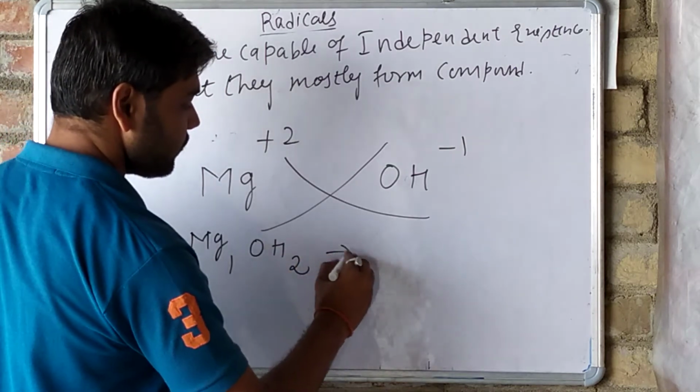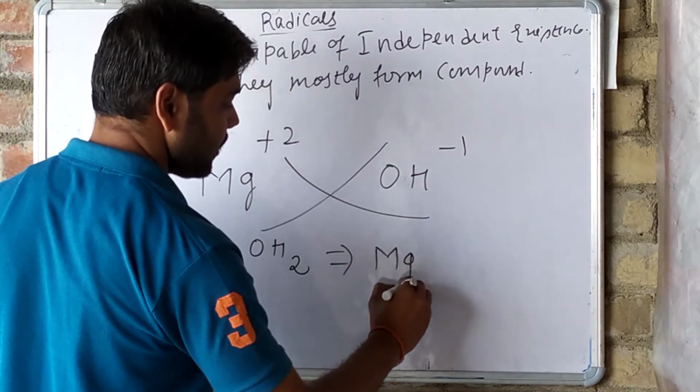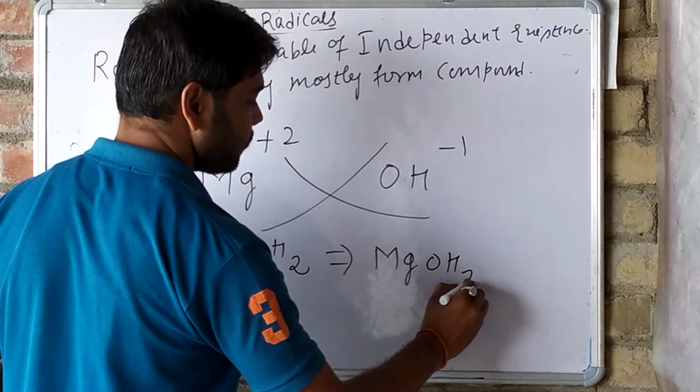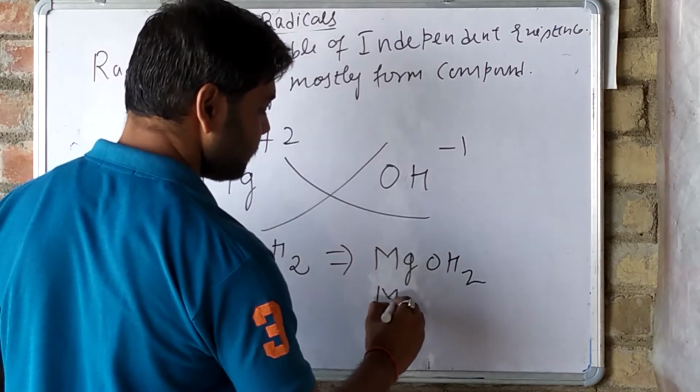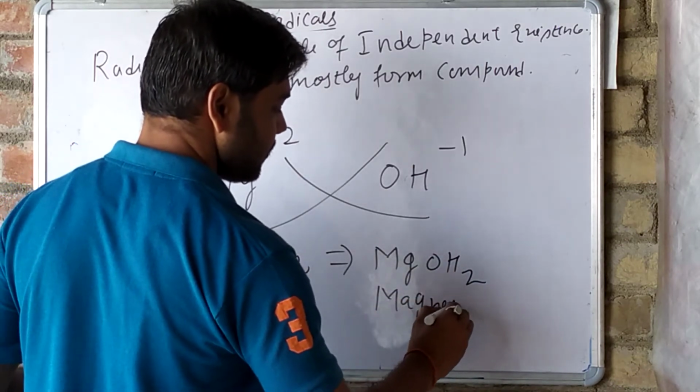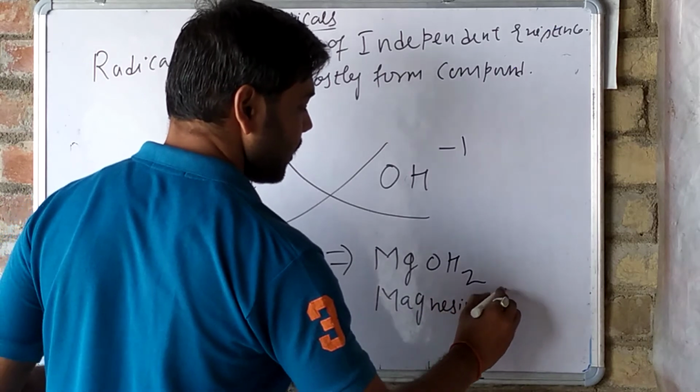So the formula will be MgOH2. This is magnesium hydroxide.